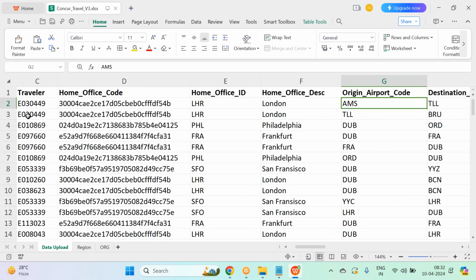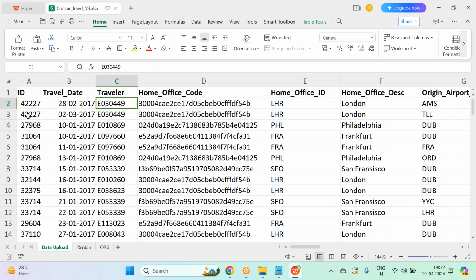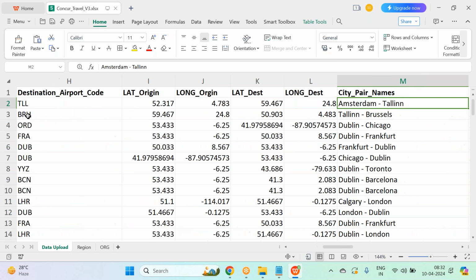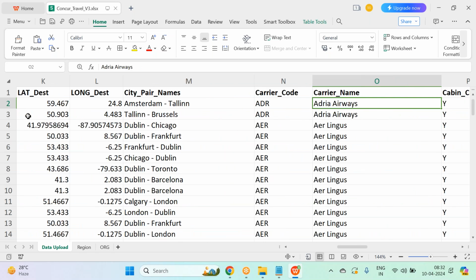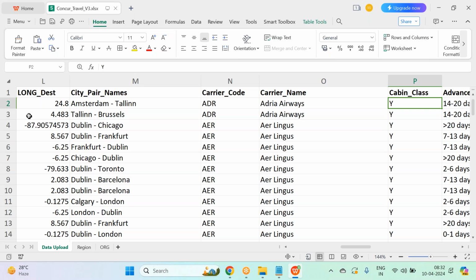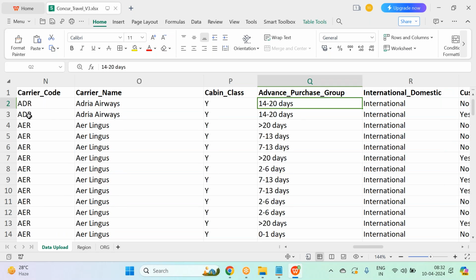Travel date, home office, travel details, traveler employee, traveler office location, origin and destination locations. Then carrier details, carrier code and carrier name, cabin class, okay, business class. Purchase group gives you